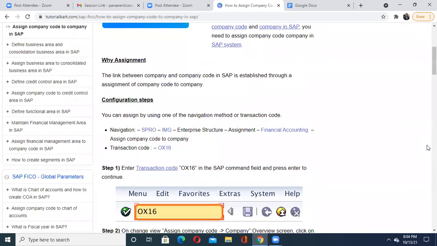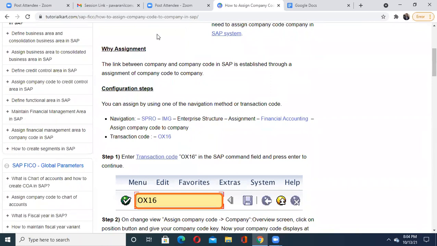Now you may have this question, and you will get it 100% in interviews also: why are you assigning the company code to the company in SAP system? It is very important. The link between company and company code in SAP is established through the assignment of company code to company. And how can you do it? For that, you make use of another transaction code, that is OX16.